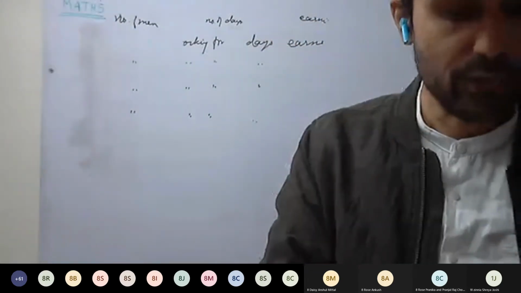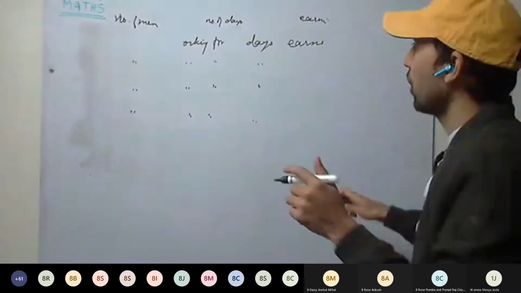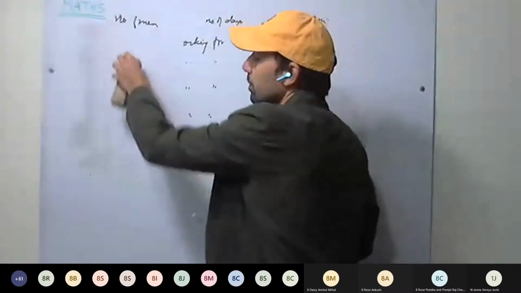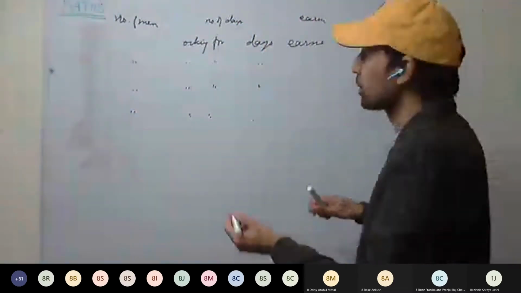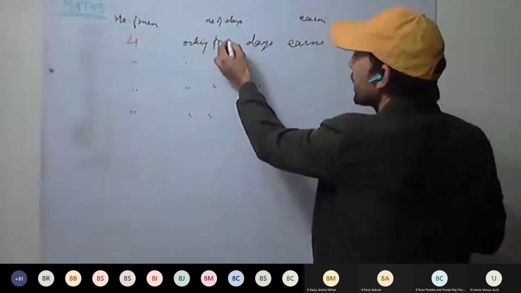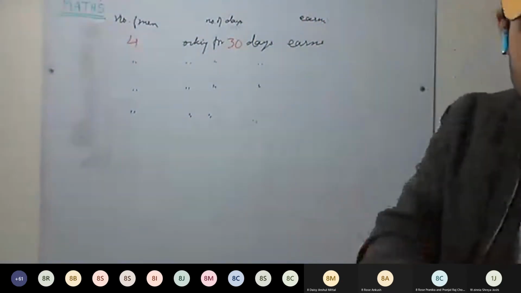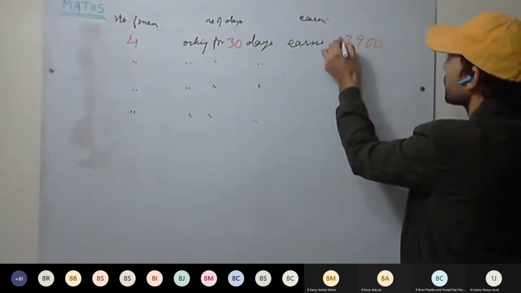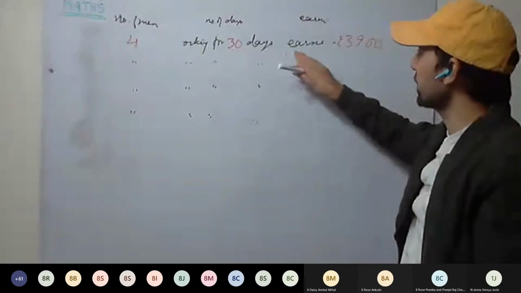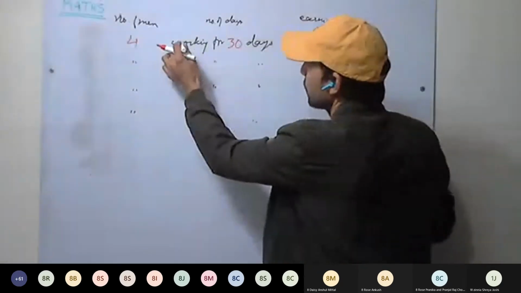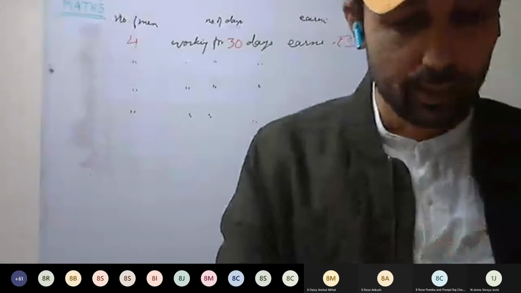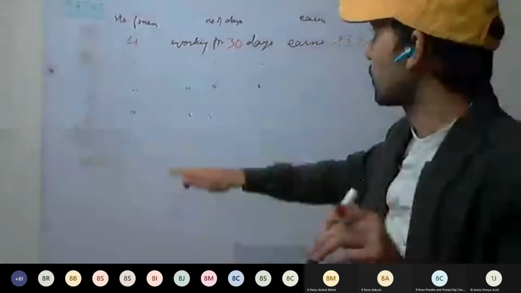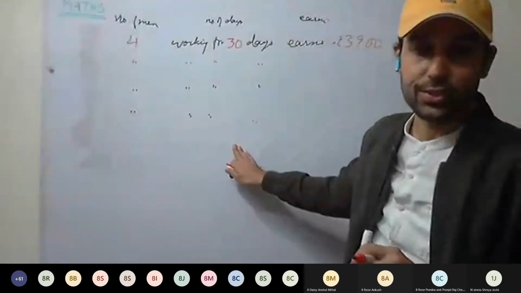If the wages of 4 men for 30 days amount to this much. So how many men? 4 men, 30 days, earn 3900 rupees. So 4 men working for 30 days earn 3900 rupees. And we have to find the wages of 20 men. So the number of men has changed, and the number of days has changed as well.